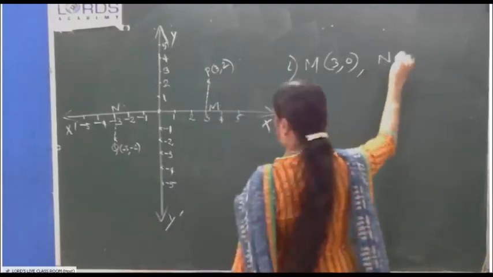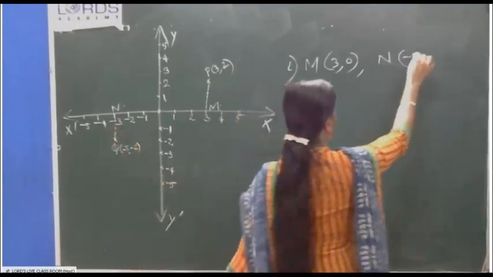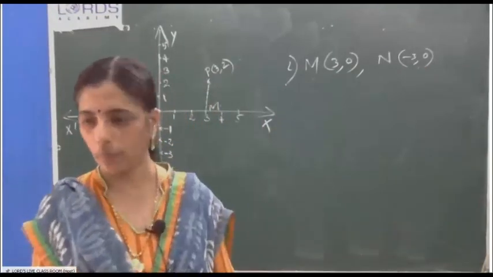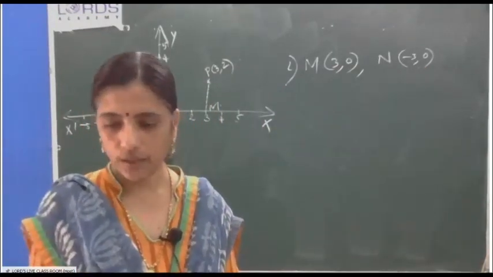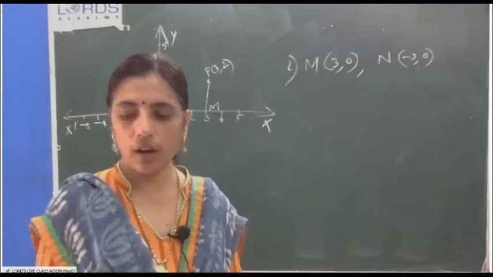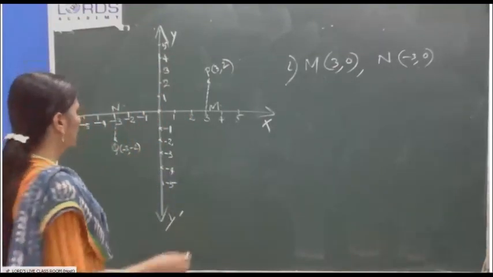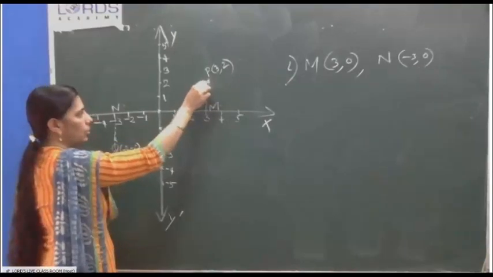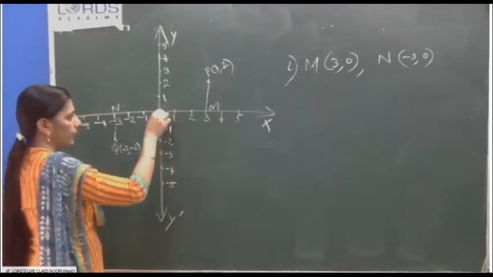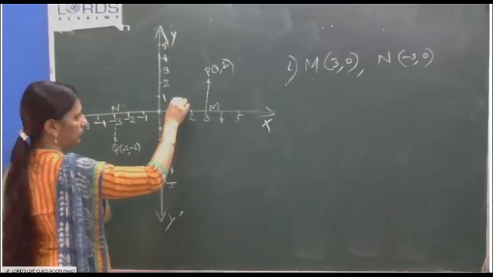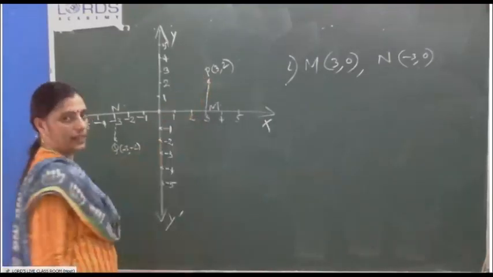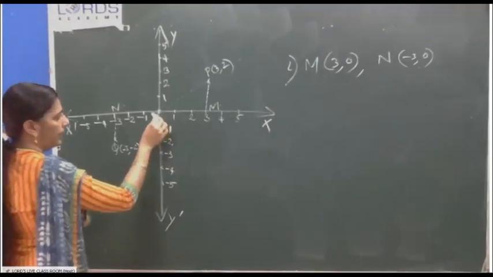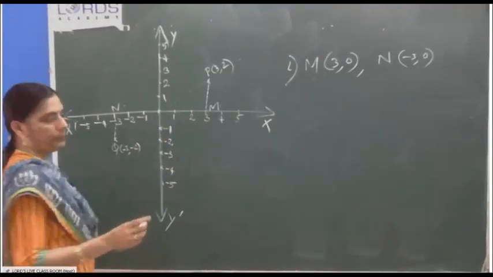N is negative 3, 0, and M is 3, 0. Then, name the image of P on reflection in the origin. This reflection of P happened through the origin. So, how much distance diagonally? 3. You have the paper, not graph paper. So, here also diagonally 3. P is 3, 2.